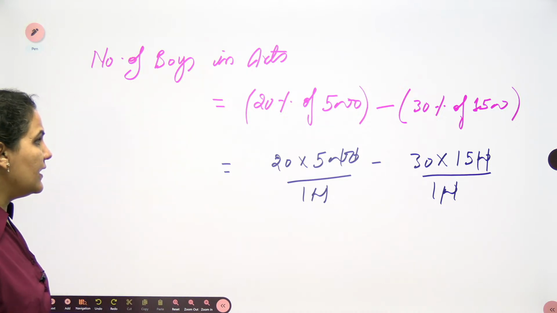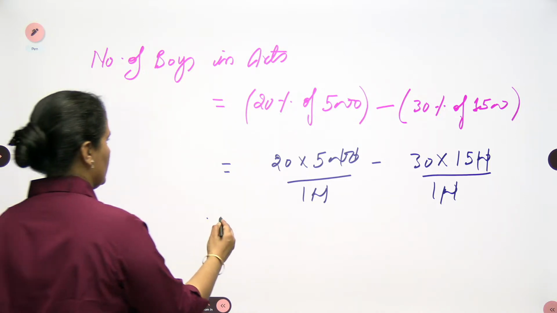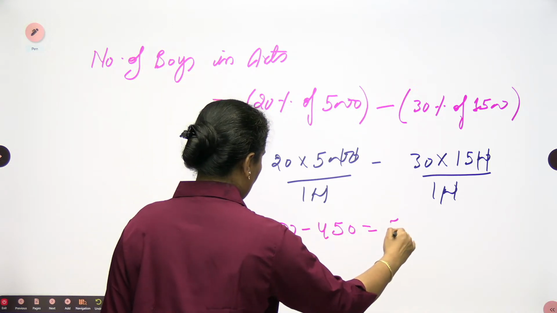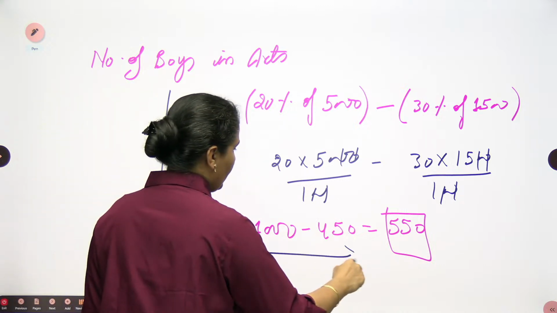So when you solve it, 1000 minus 450, which is 550. So the number of boys in arts will be 550.